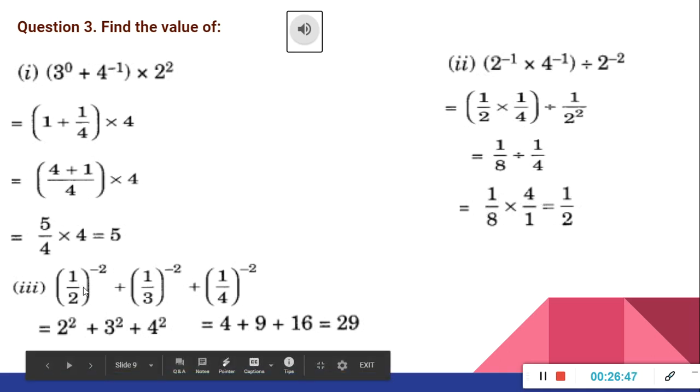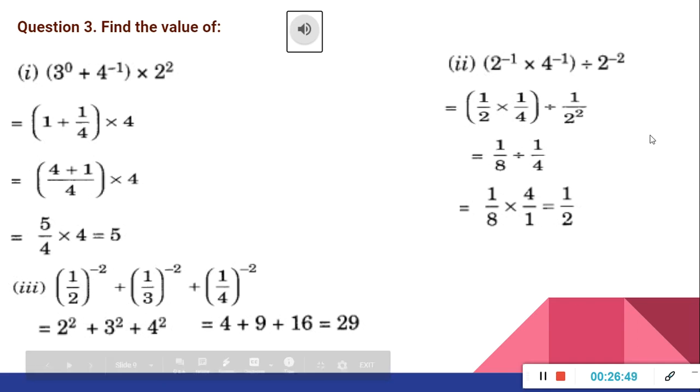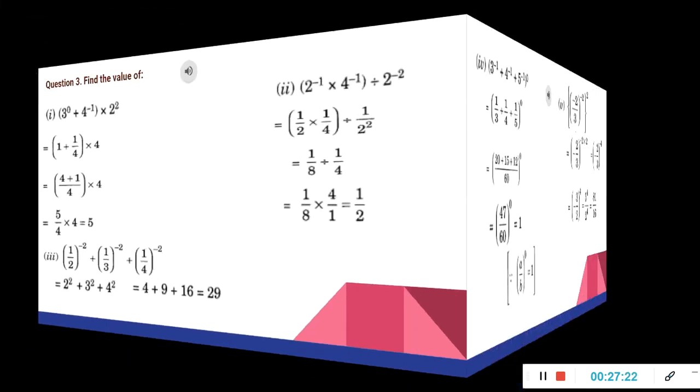Now see third question. Here (1/2) whole raised to minus 2 plus (1/3) whole raised to minus 2 plus (1/4) whole raised to minus 2. Here (a/b) whole raised to minus m means b upon a. We have to take the reciprocal, the multiplicative inverse. Right? So the inverse of a upon b is b upon a, and the power should be in positive form. So here 2 upon 1, that means 2. 2 square plus 3 square plus 4 square. 2 twos are 4 plus 3 threes are 9 plus 4 fours are 16. Add it together, we will get 4 plus 9 plus 16 is equal to 29.